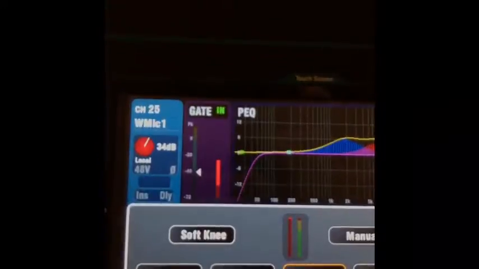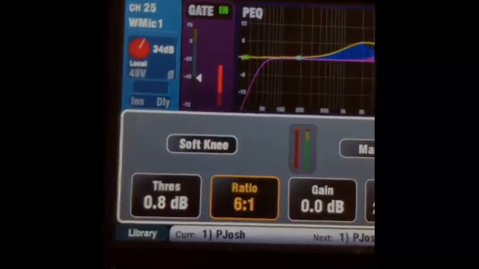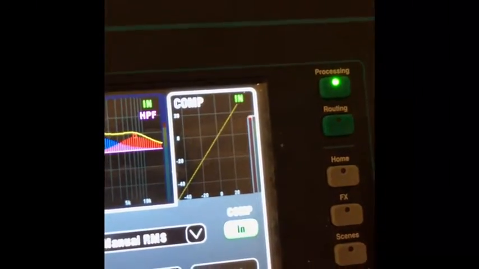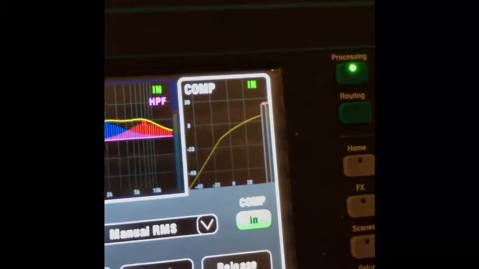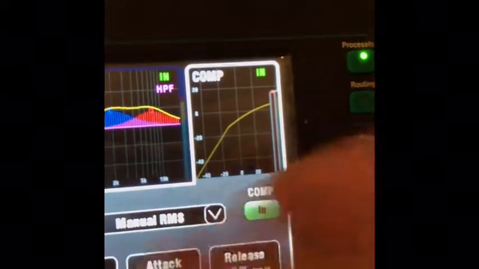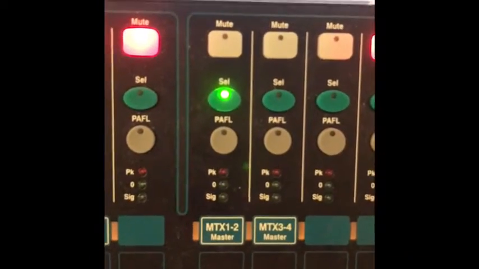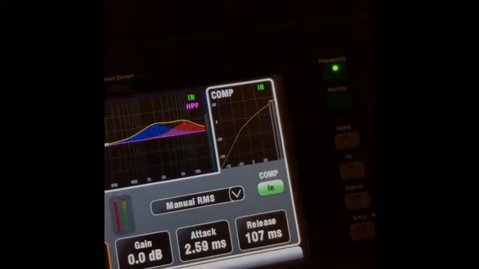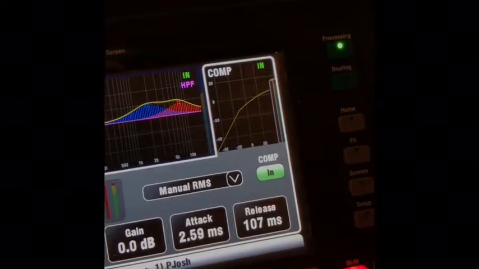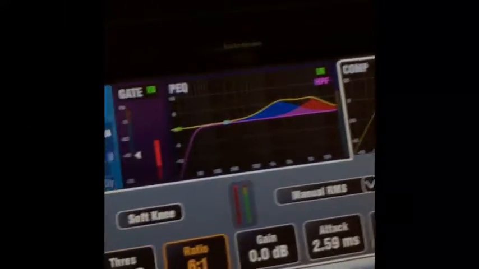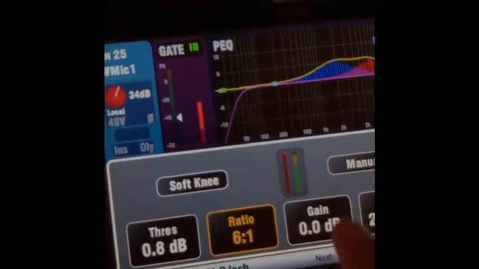You set your compression the way you want it. The ratio here sets the curve, so if you want a straight curve, or if you want it to be more cutting, you set the ratio. This is for one of the wireless mics, I think it says wireless mic 1. So here I have it kind of like this, not too crazy. And once it's compressed and I have a certain angle, I go here to the gain.